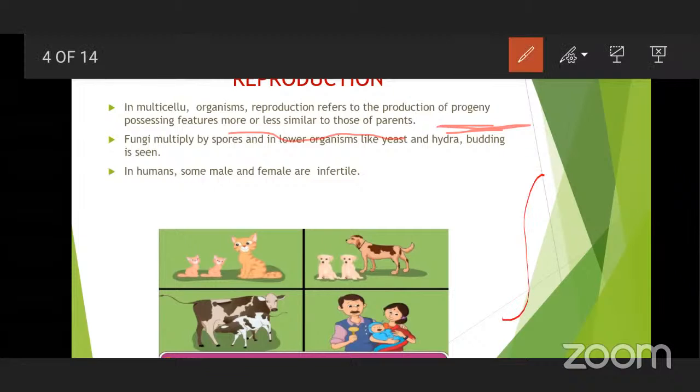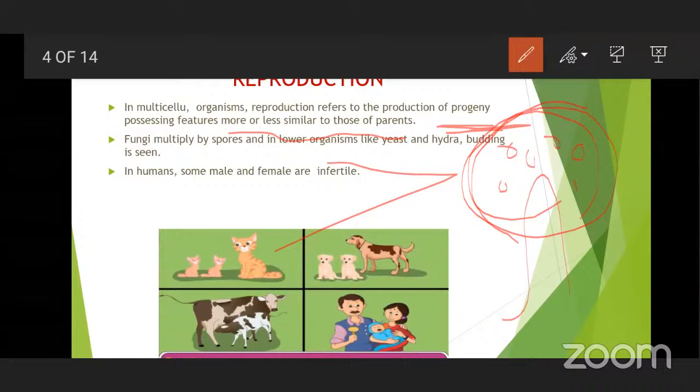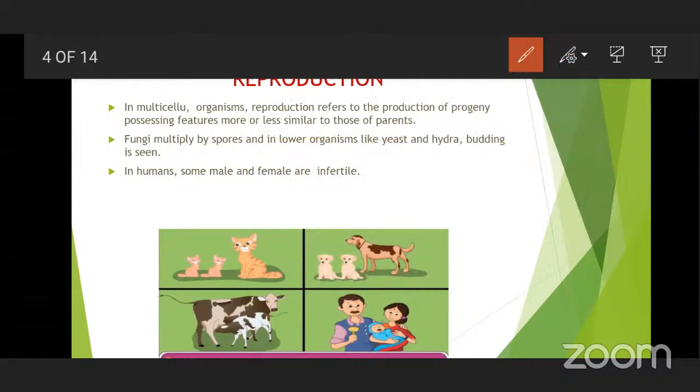Fungi have a sporangium, wherein spores are going to form. When these spores are scattered by the bursting of sporangia, they are going to germinate and develop as a new individual. So, in multicellular fungi also, spore formation is taking place. Yeast and hydra reproduce by budding.